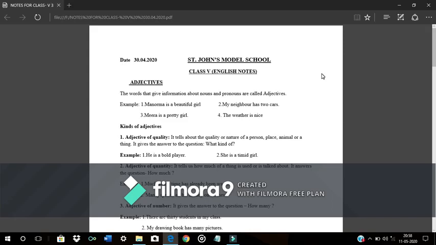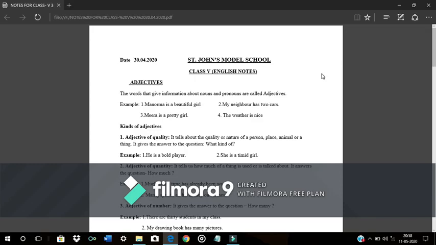Example: Sarah is a beautiful girl. Here, Sarah is a proper noun. Girl is a common noun. Can we spot the adjective here? Which word describes the girl Sarah? Yes, right, beautiful. So we can say, here, Sarah is a beautiful girl. Beautiful is an adjective because it gives more information about the girl Sarah.